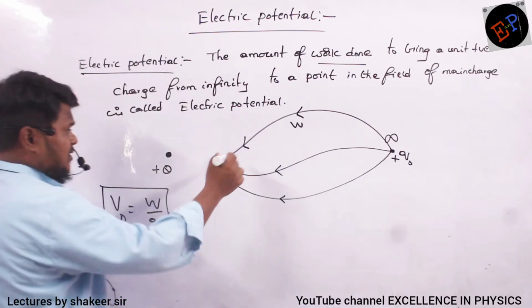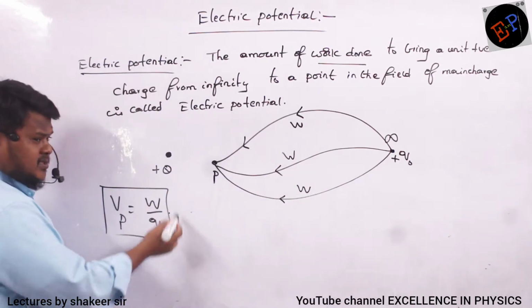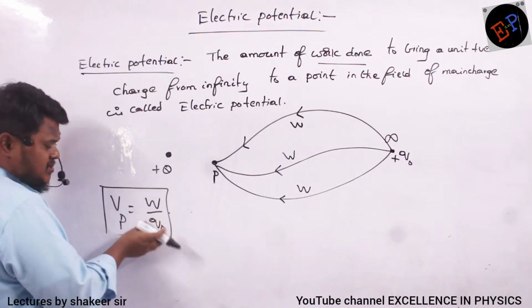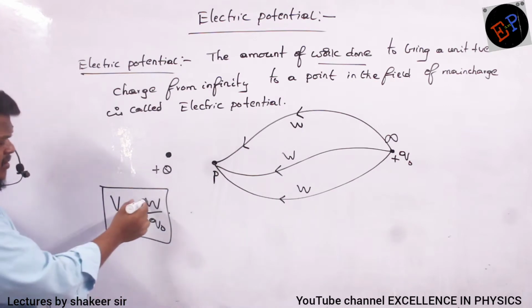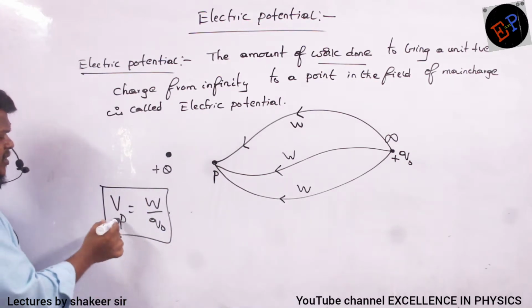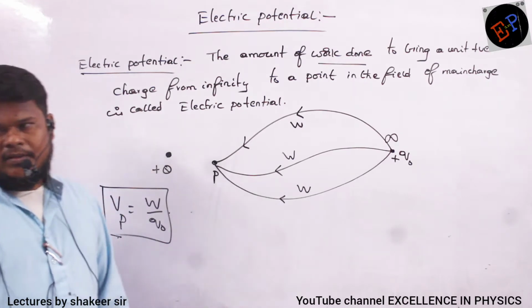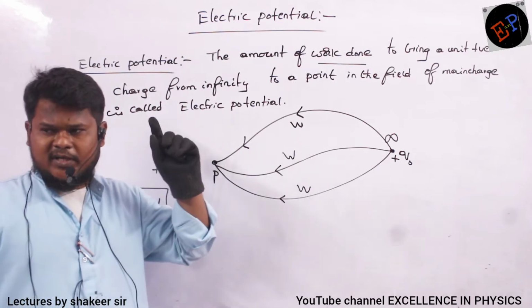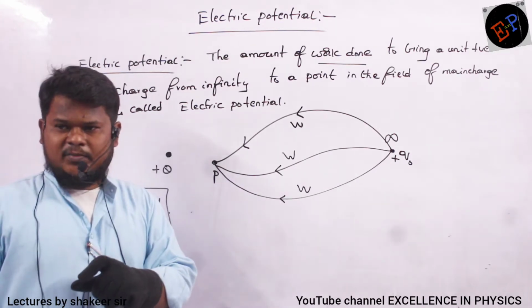So that amount of work which I am doing, per which charge? Per the charge which I have moved. This is the charge which I have moved, Q not. So work done per unit charge is nothing but potential at this point P. Is it clear? Are you able to understand? So this definition you should not forget. You will deal with many equations of potential, but the basic definition you should not forget.